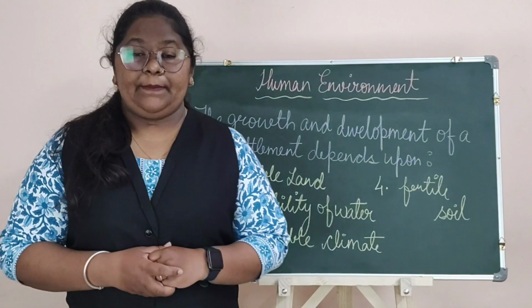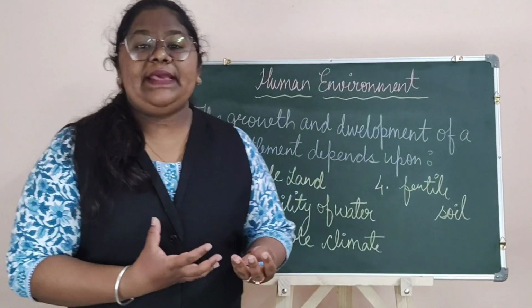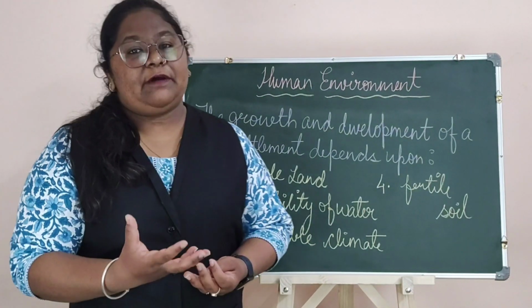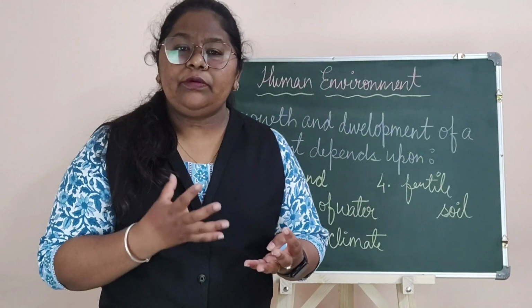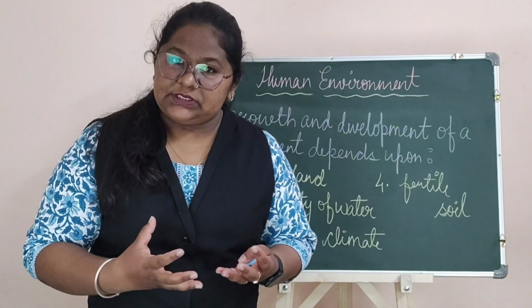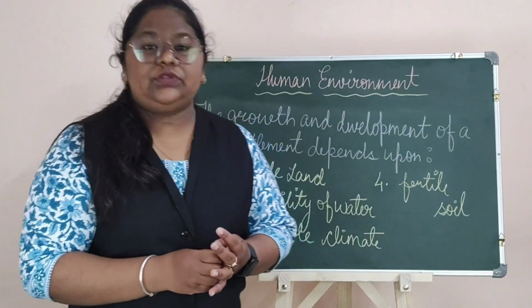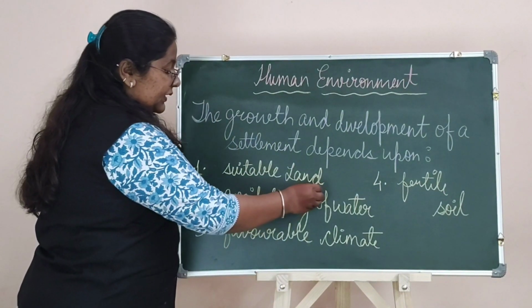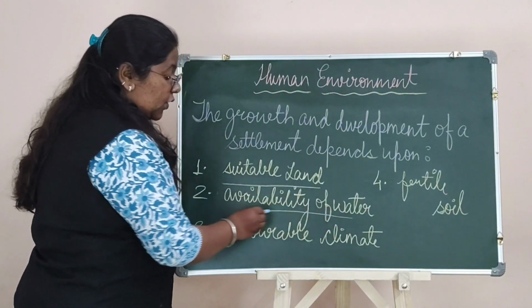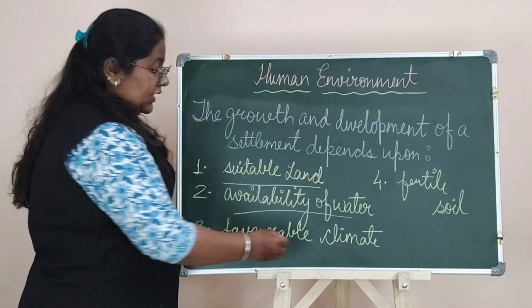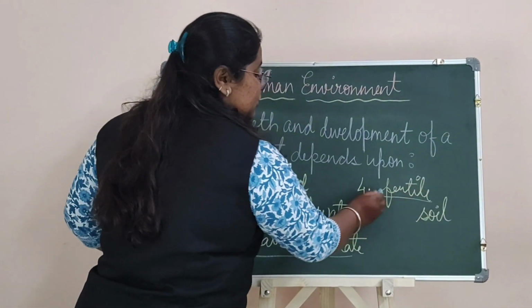So now we will talk about the factors which are responsible for the growth and development of a proper settlement. So there are mainly four major factors which are responsible so that a settlement can be developed properly. So the first one is suitable land. Now the second one is availability of water. Third one, favorable climate. And the fourth one is fertile soil.